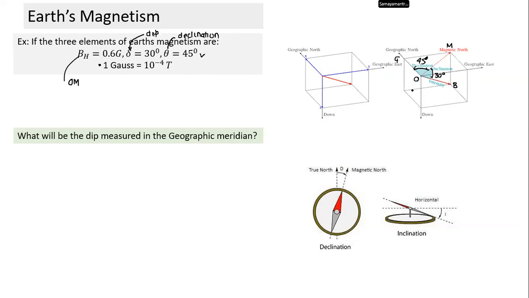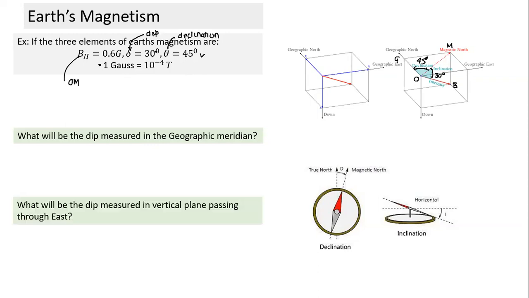Let's do it one by one. What will be the dip measured in the geographic meridian? It will be 30 degrees, not a problem. The question is, what will be the dip measured in a vertical plane passing through east?